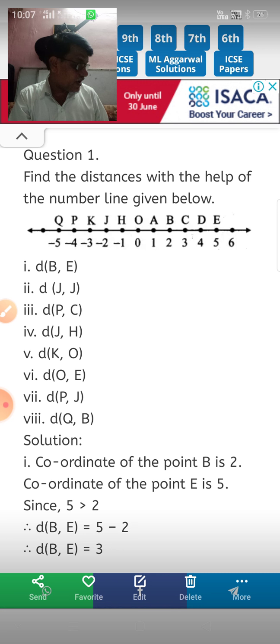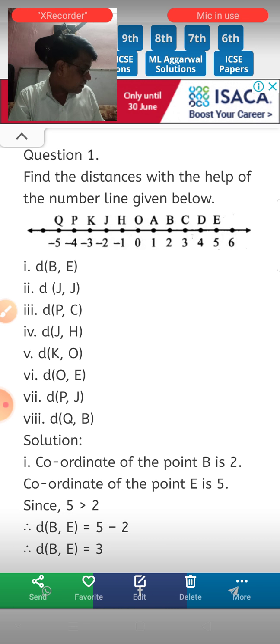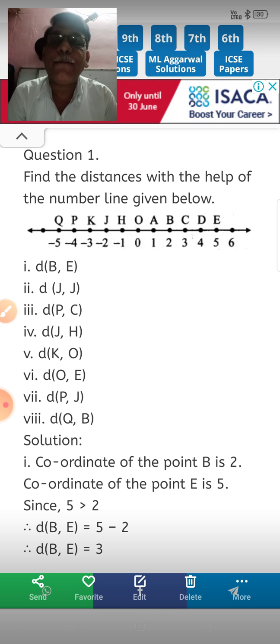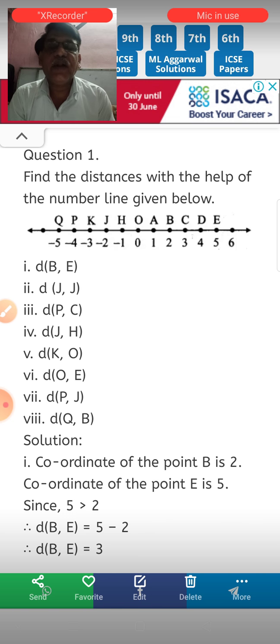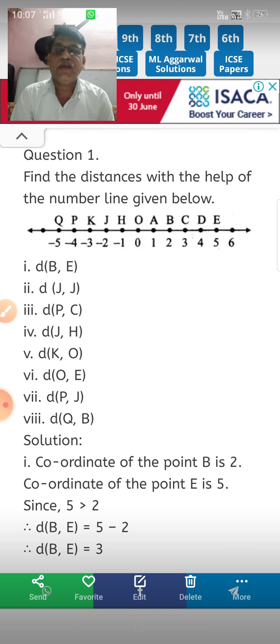Distance between any 2 points is equal to the greater coordinate minus the smaller coordinate. So first you have to write down the coordinate of the points given here. Here B and E are the points.